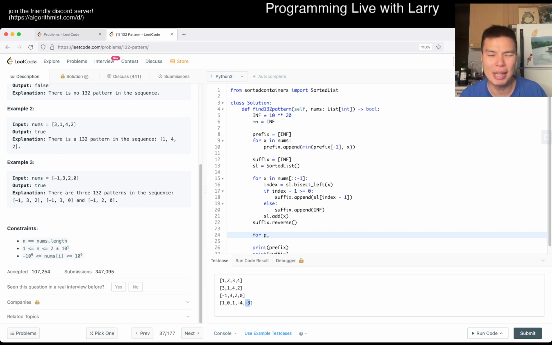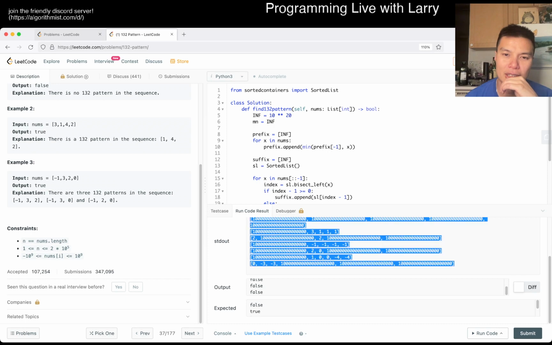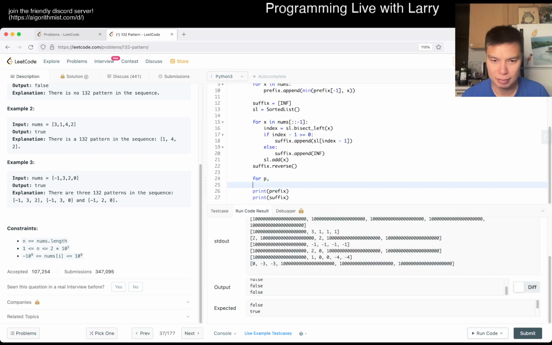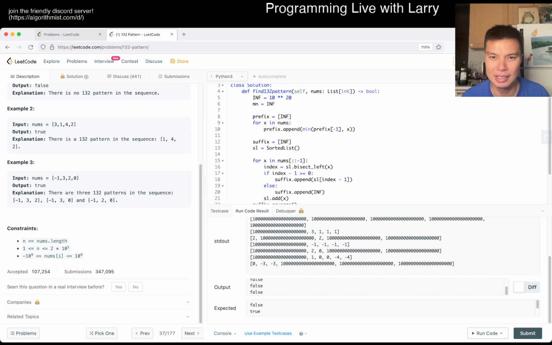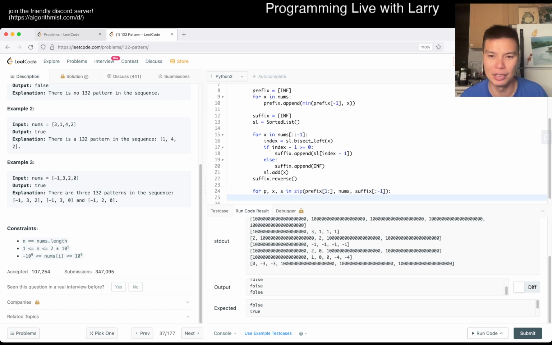So then now the thing to do is, for 3, I may be off by 1 here. No, let me double check. Should be okay, yeah. So the 1 refers to the first one, and yeah, okay. I just have to make sure I get my indexes right. Nums. Basically, we skip the first number in the prefix and the last number, and then map it to that.